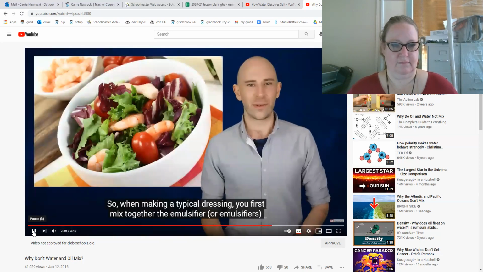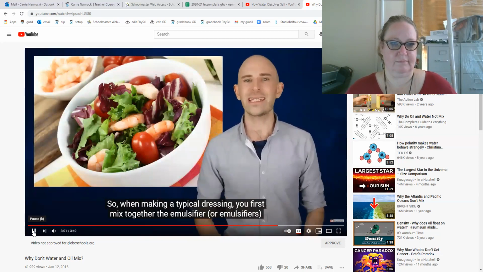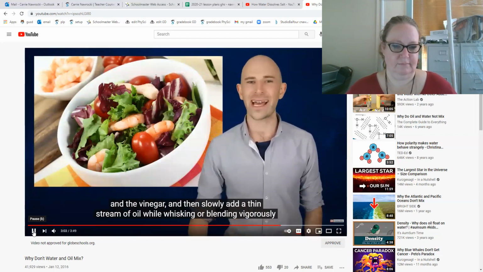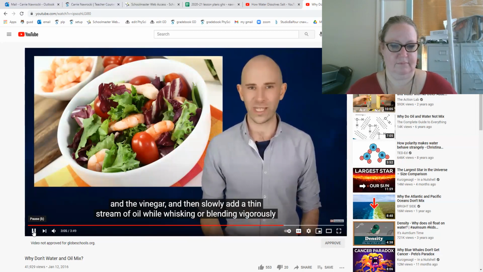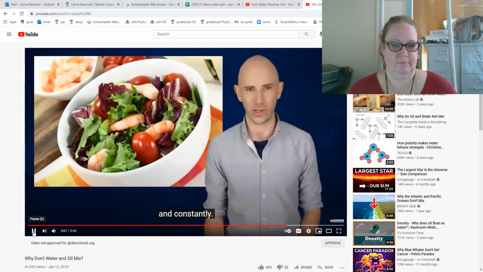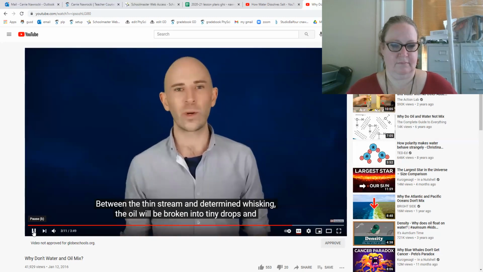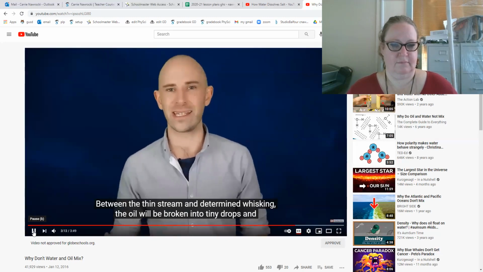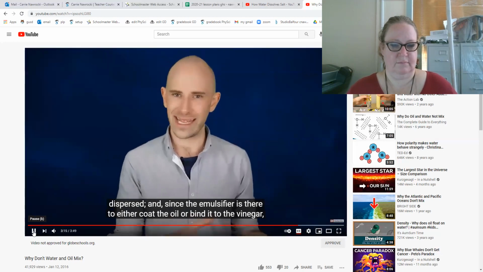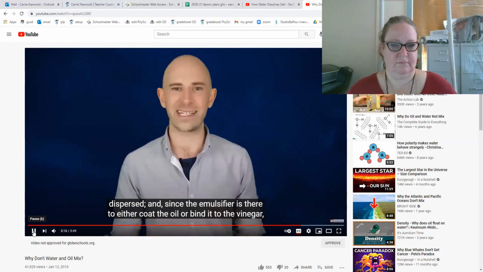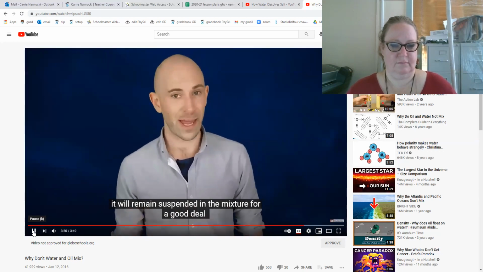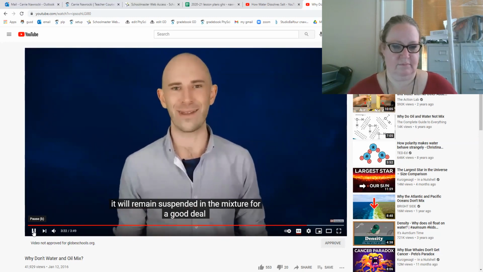So when making a typical dressing, you first mix together the emulsifier or emulsifiers and the vinegar, and then slowly add a thin stream of oil while whisking or blending vigorously and constantly. Between the thin stream and determined whisking, the oil will be broken down into tiny drops and dispersed, and since the emulsifier is there to either coat the oil or bind it to the vinegar, it will remain suspended in the mixture for a good deal of time.